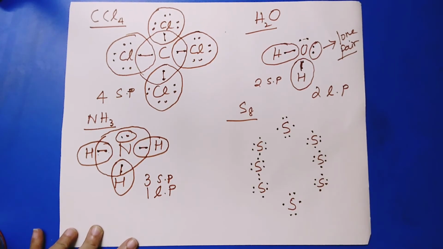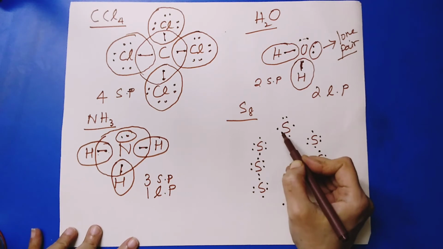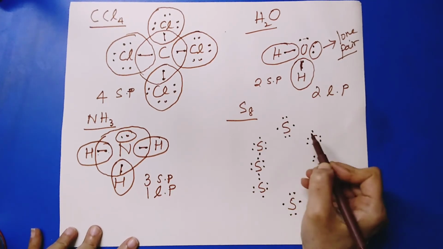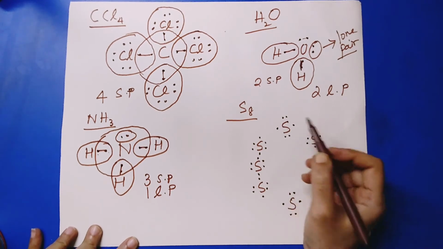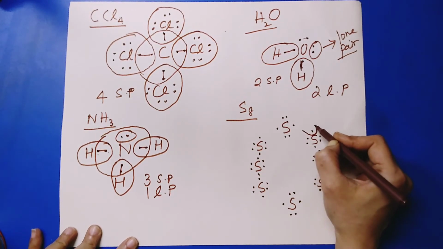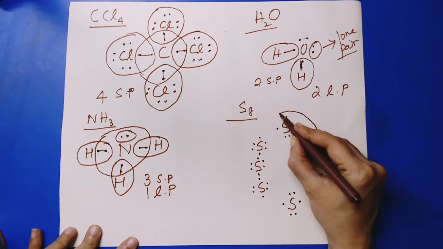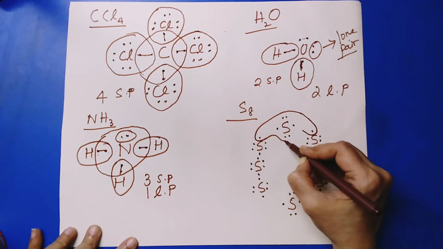Now, each sulfur atom requires 2 more electrons to achieve the octet position. So what does it do? It gets 1 electron from the atom which is before it and 1 electron from the atom which is after it. So how is it done? Now this has got 6, it requires 1 more. So it takes 1 from the one which is after it and takes 1 from the atom which is before it.